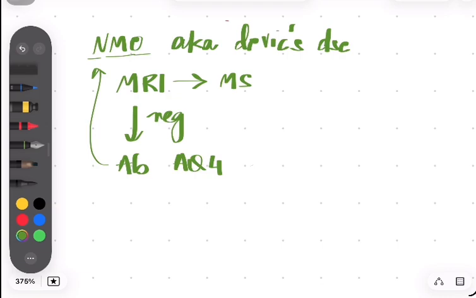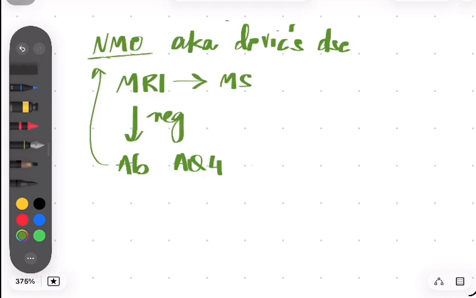we would also have a patient who has area postrema syndrome. So intractable hiccups, nausea, vomiting, symptomatic narcolepsy, or if on the MRI they say there are atypical lesions. Atypical for what? Atypical for MS. If you have diencephalic lesions, which is not typical for MS, then you would suspect NMO. Again, an optic neuritis associated with a myelitis.